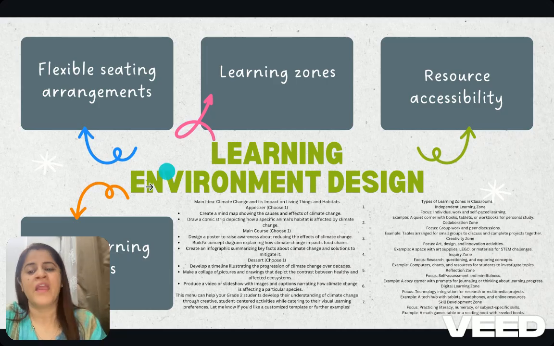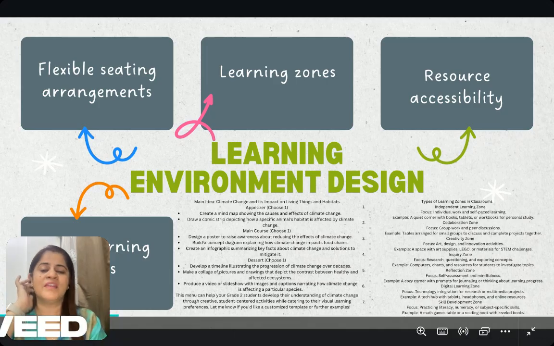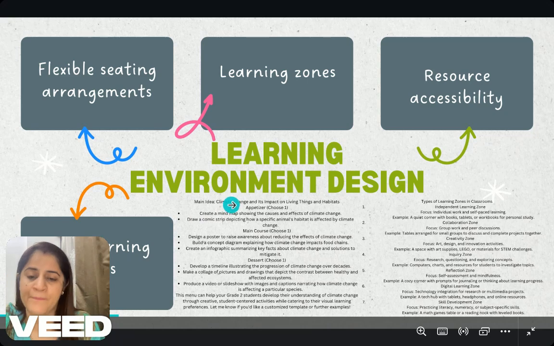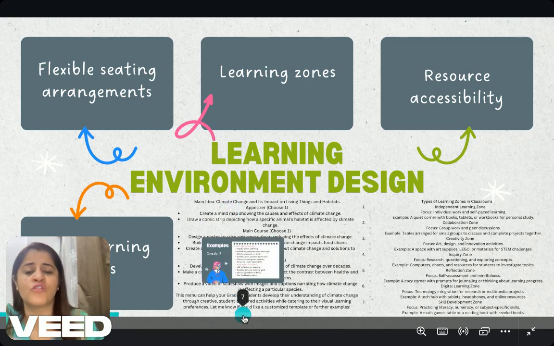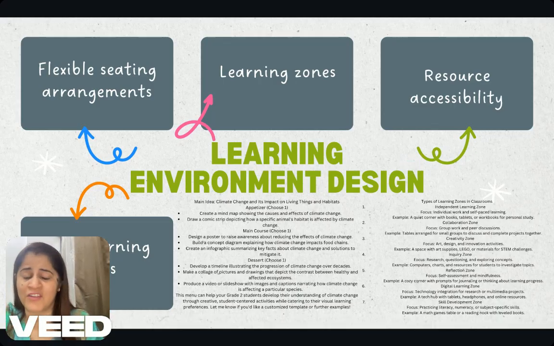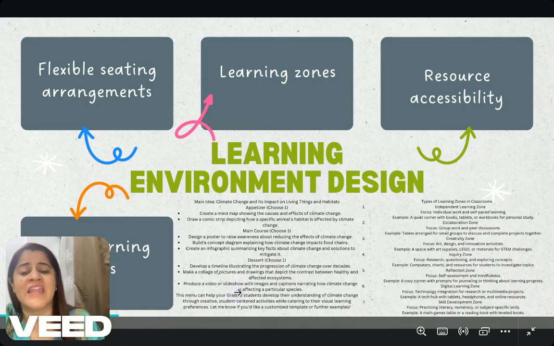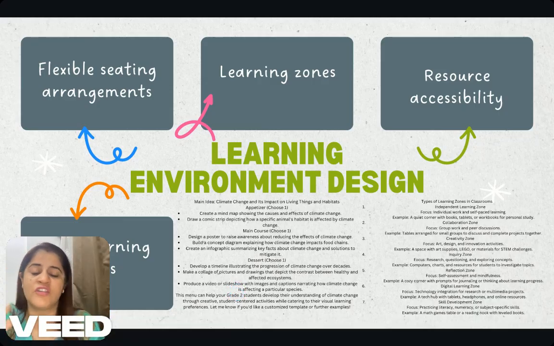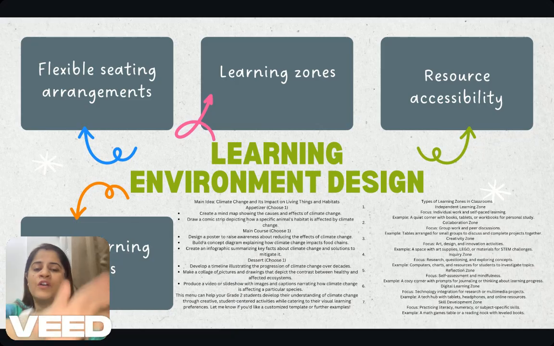Next, we go to the visual learning menu. A visual learning menu example is given over here. If you do not know what it means and how it looks, when you read through it, it's self-explanatory, and I'm sure you will be able to understand it, so that this can help to facilitate students' agency in your classroom. So, overall, the learning environment plays a very vital role.